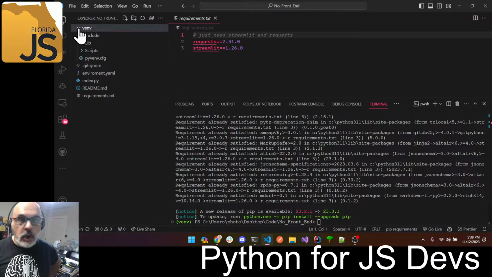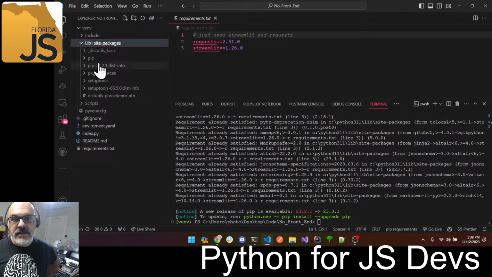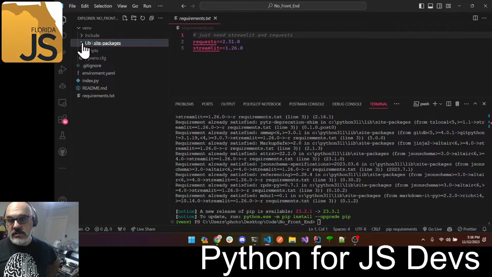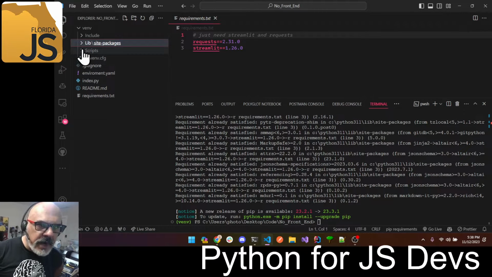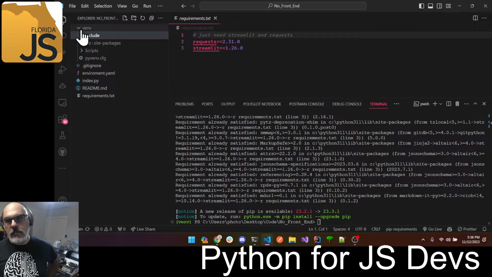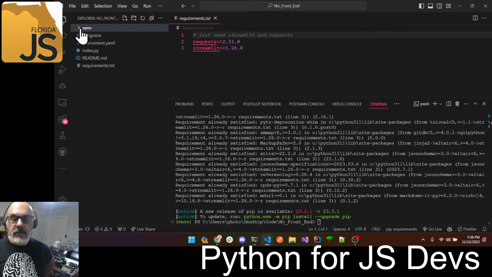If you'd like, you can go in here and start looking around for some of these directories. You'll find that some directories will have the libraries we've just installed. At this moment, I can't remember where it is that it's coming in here, but trust me, in node modules, you would find the libraries. Here, we will find the same libraries. Let's not even worry about that right now. We're ready to go. At this moment, we can run this program.